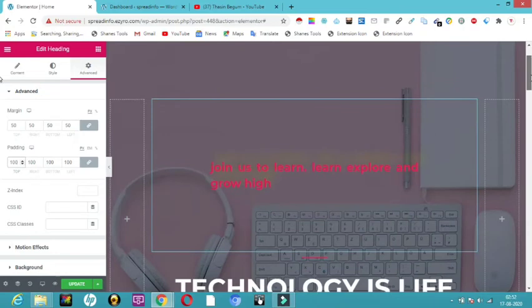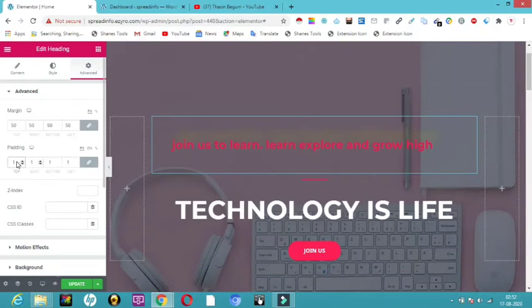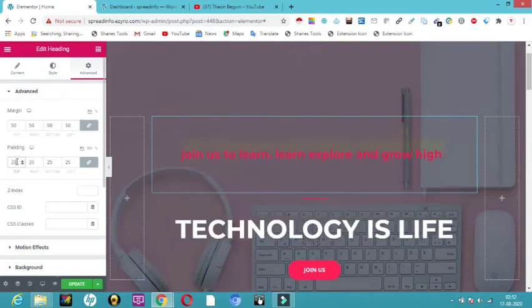So by using padding we can do a lot more things, we can make it perfect. So I'm just going to give padding as 25. You can give different padding for top, bottom, right and left, however many pixels you want it to be. So here I have given 25, and now the point comes to motion effects.